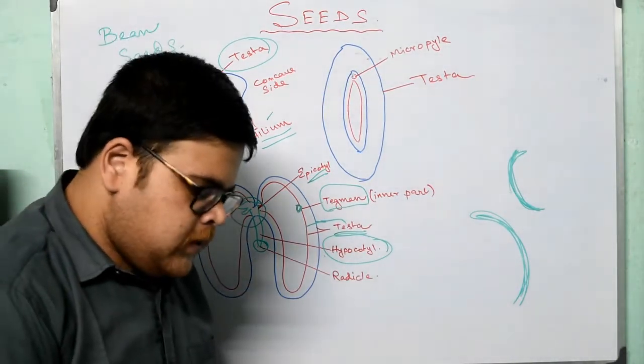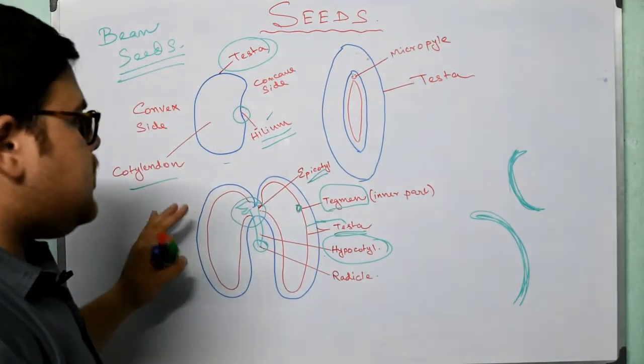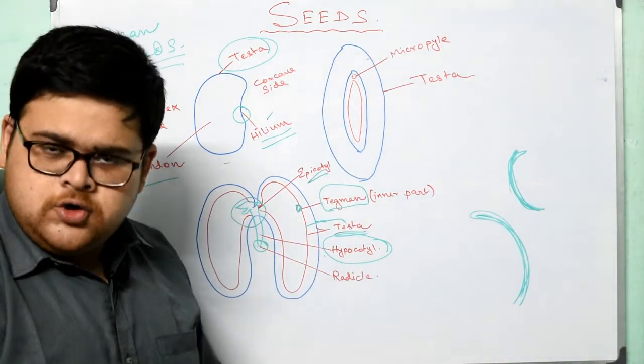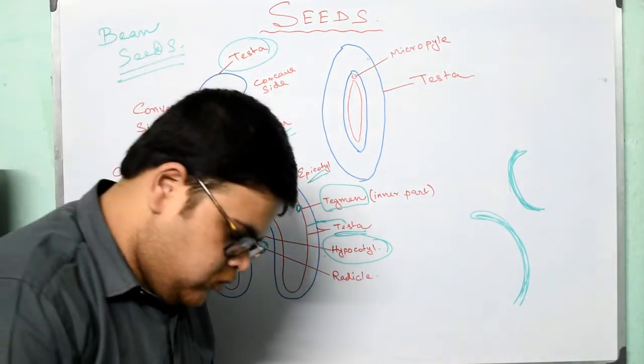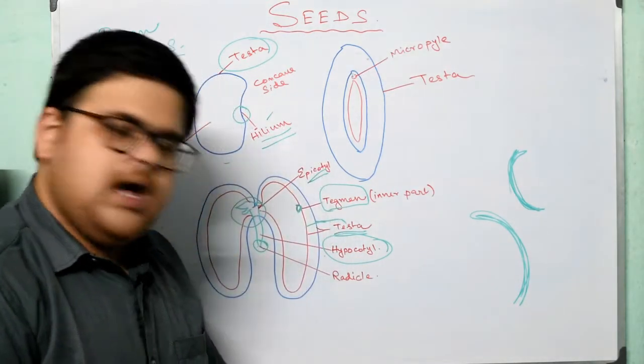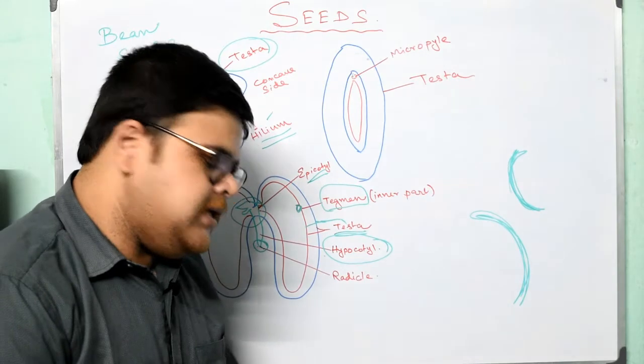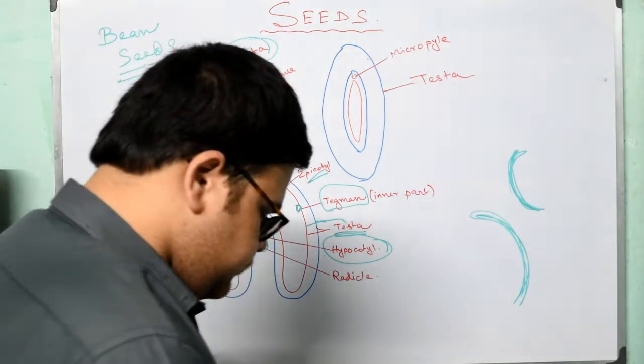So students, I hope these diagrams are clear. Furthermore, if you have any questions or queries, you can definitely drop in. Otherwise, I would request you to go to page number 48 of ICSE Concise Biology Part 1 and follow the bean seed. We will be starting from there.